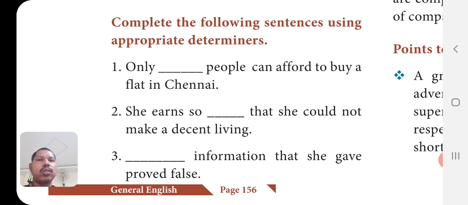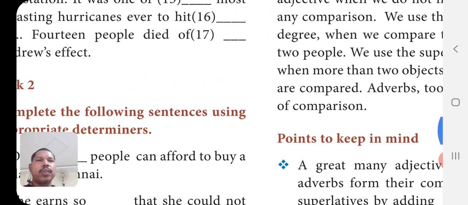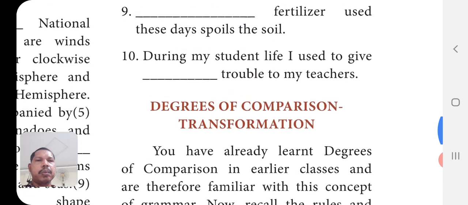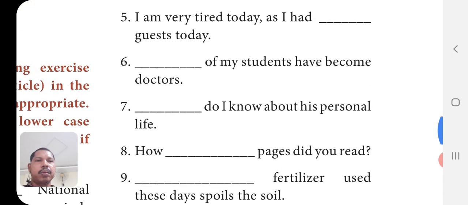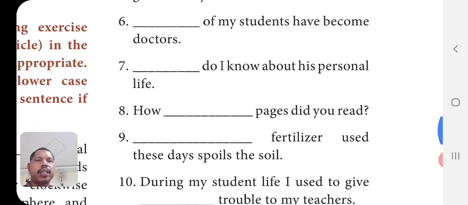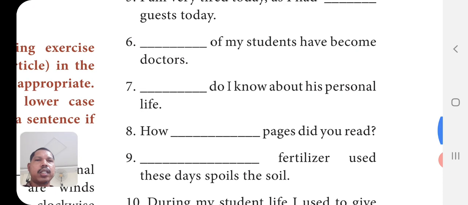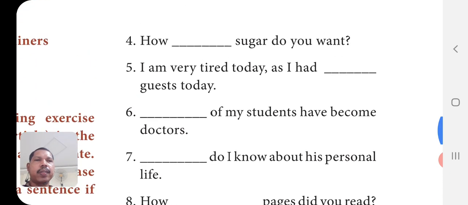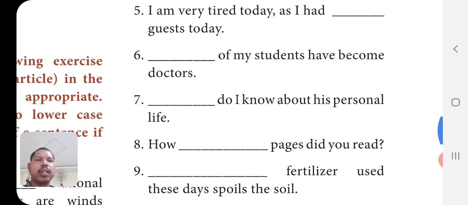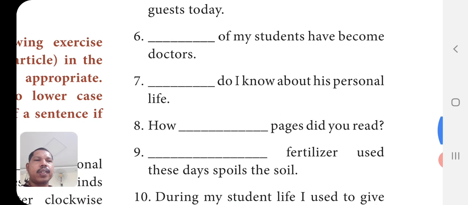Even an article is suitable in the sense that you can use it to fill the blanks. So you can do these 10 fill-in-the-blank exercises. Do everything in the textbook and send a snap of it today itself.